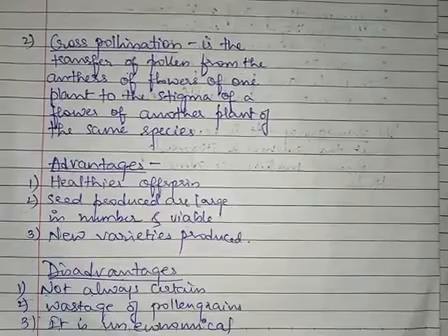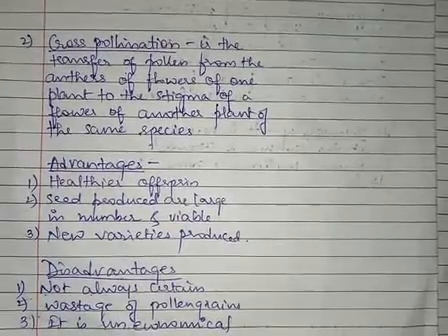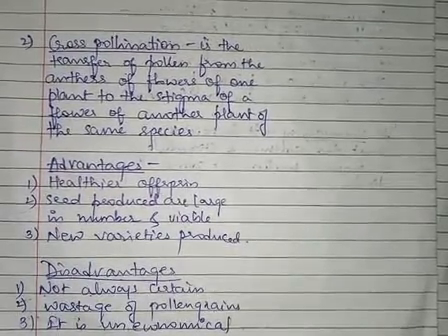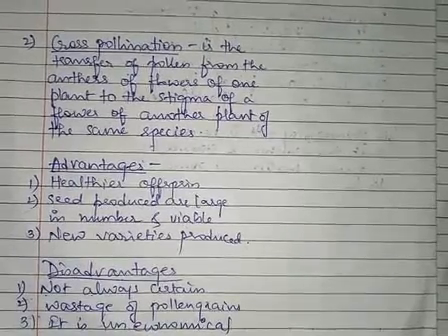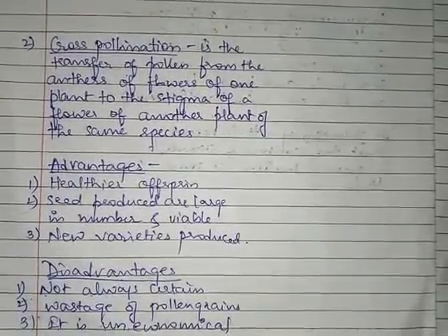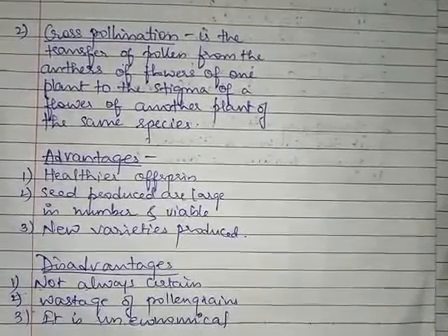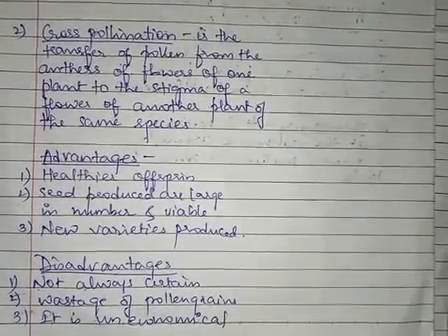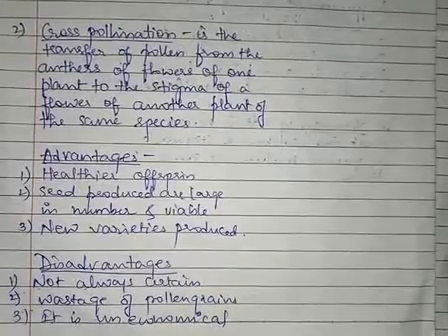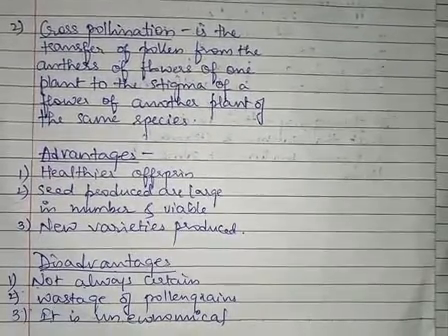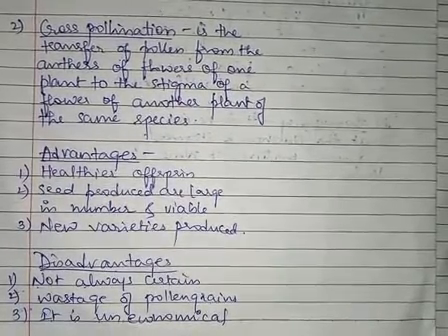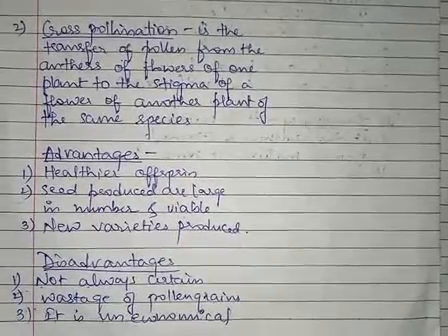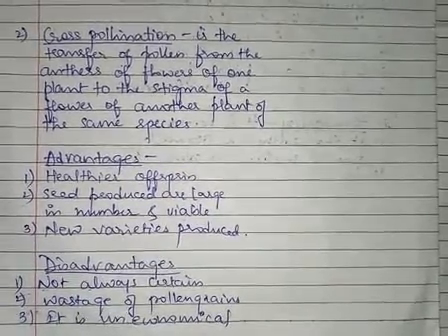Self-pollination is of great economy to the plant because its nutrients are not wasted on producing large showy flowers, nectar, scent, etc. On the other hand, the disadvantage is that weakening of the variety takes place. So these were the advantages and disadvantages of self-pollination, which we have already studied.